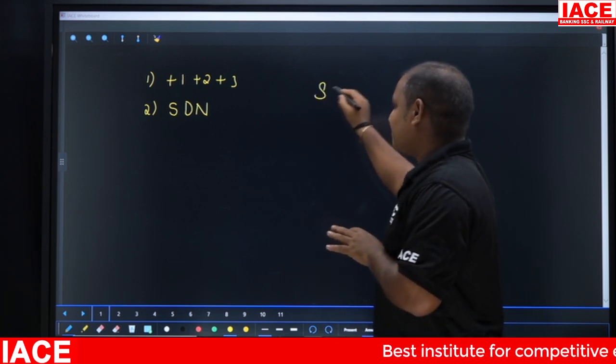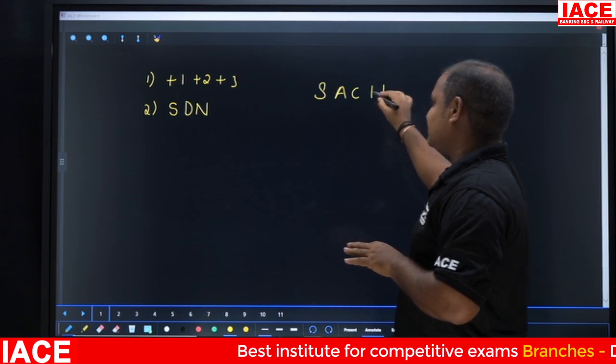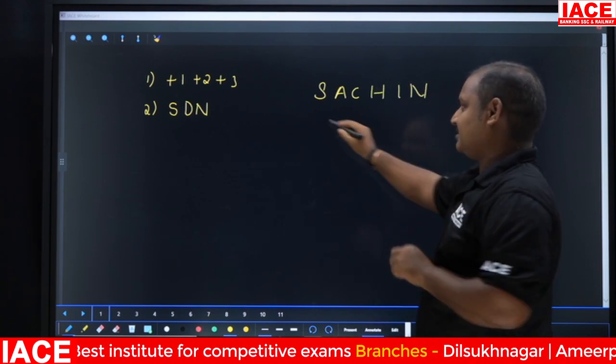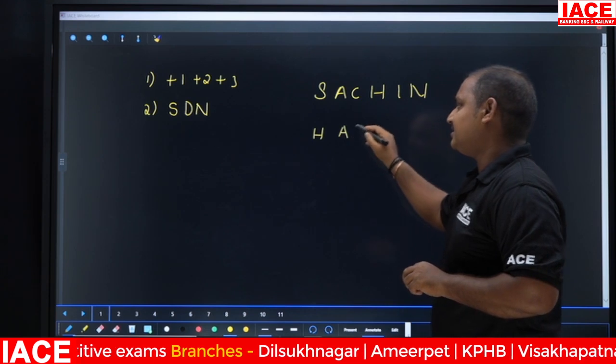Suppose they have given a question like this: if Sachin is coded as HACHIC.